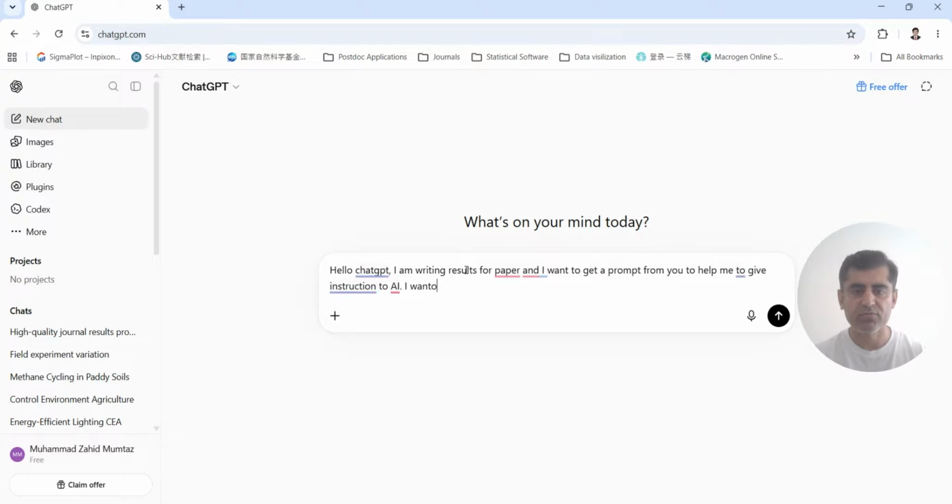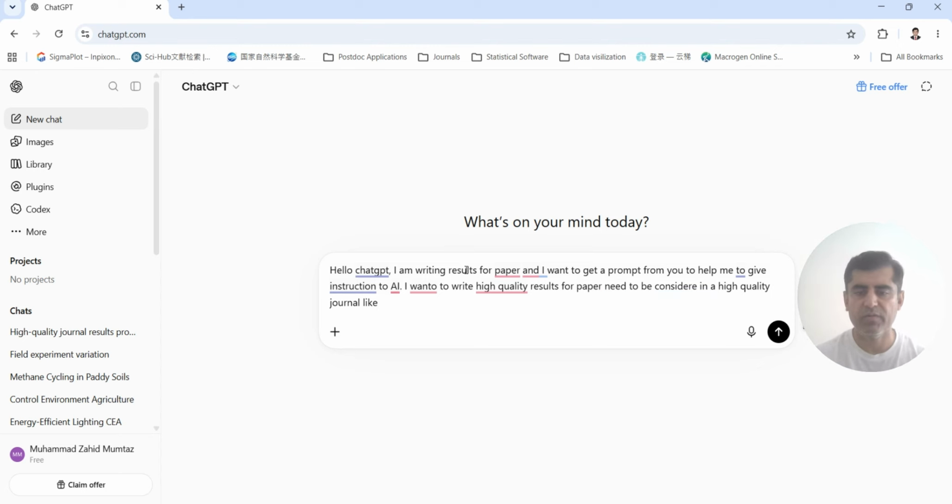I want to write high quality results for paper need to be considered in a high quality journal. You can give your own preference, but I like to get results like Nature, Science, and other high advanced journals. So this is the background what I need.